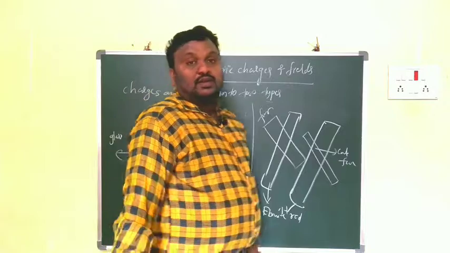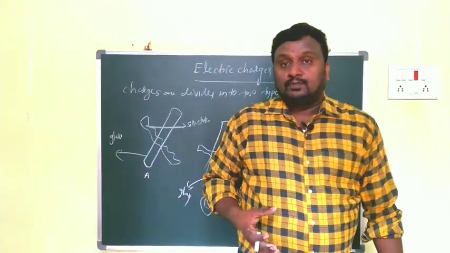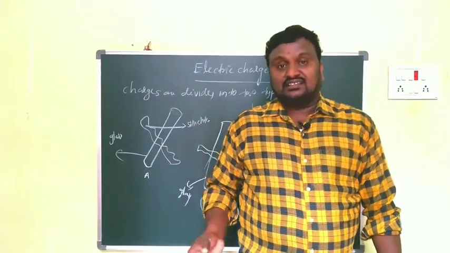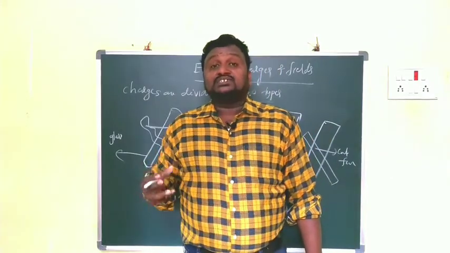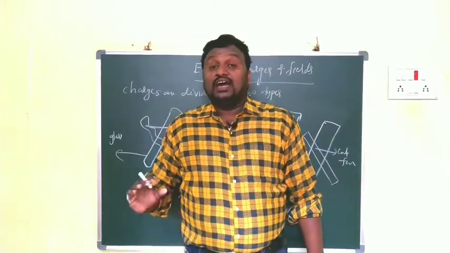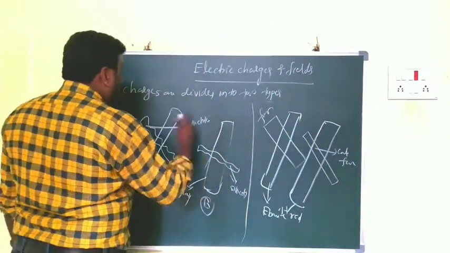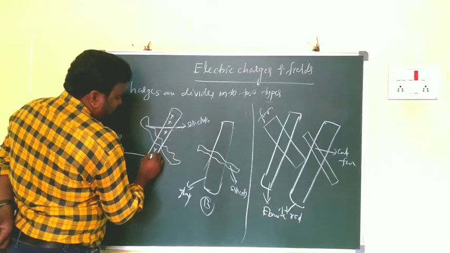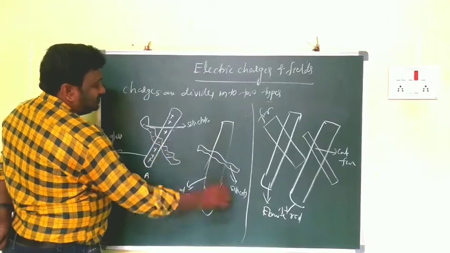According to Benjamin Franklin, while we are rubbing the glass rod with a silk cloth, after some time the glass rod becomes positive and the silk cloth becomes negative. So the glass rod will get the positive charge and the silk cloth the negative charge.